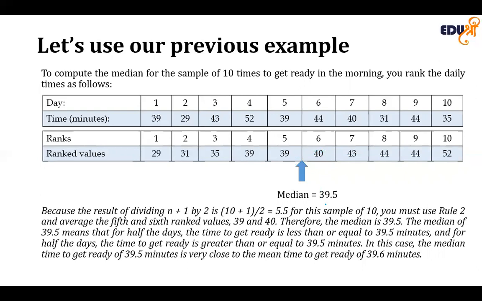So the median is 39.5, which means that for half of the days, the time to get ready is less than or equal to 39.5, and for the other half of the days, the time to get ready is greater than or equal to 39.5. In this case, the median time to get ready of 39.5 is close to the mean of 39.6. But when we have extreme values, we would suggest not using the mean to calculate the central tendency.